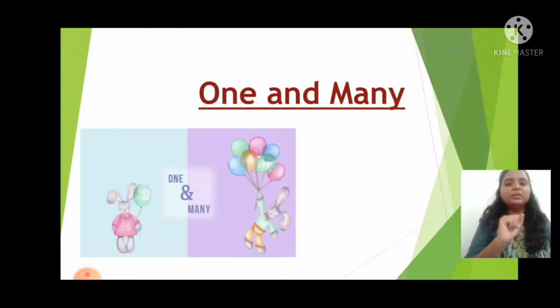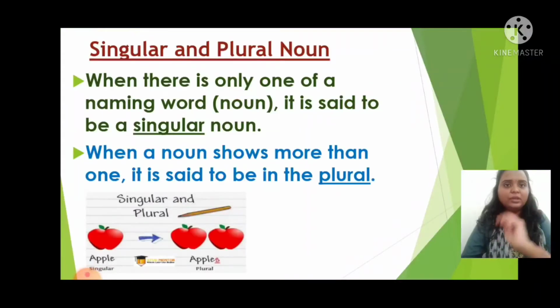Okay, children, here one more thing we have to understand. One and many is nothing but singular and plural. So let us learn some rules we have to understand when we are changing one noun, that is singular noun, into plural noun. Already I said one and many is nothing but singular and plural. When there is one noun, it is called a singular noun. When there are many nouns, more than one noun, it is called a plural noun.